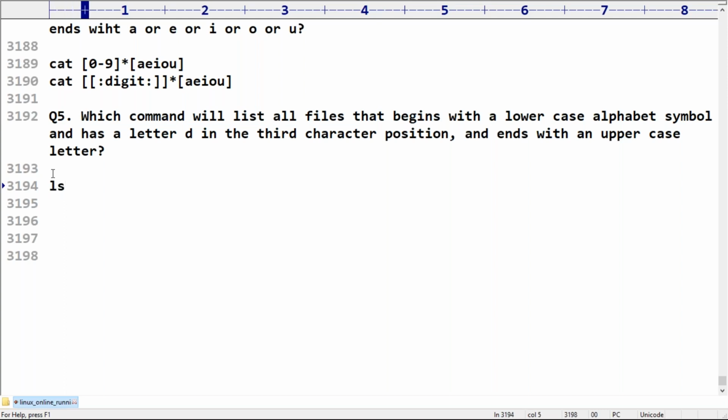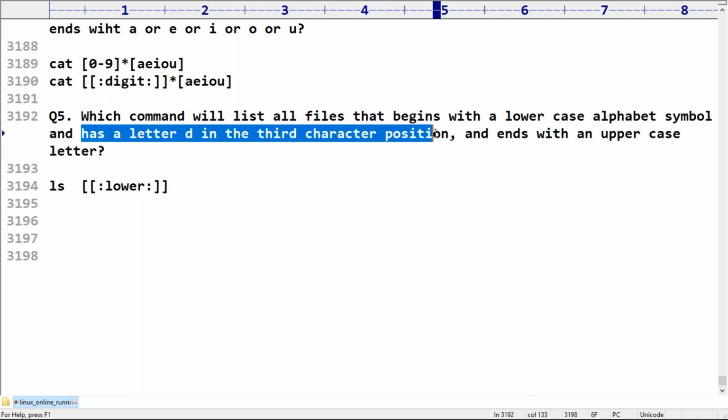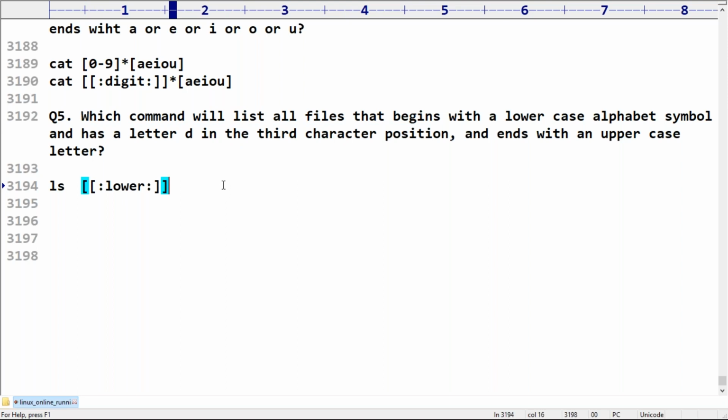ls is the command. Begins with a lowercase alphabet symbol. The second character you can take anything, but the third character should be D only. And it ends with an uppercase letter, so after that you can take any number of characters, but at last a compulsory uppercase character should be there.